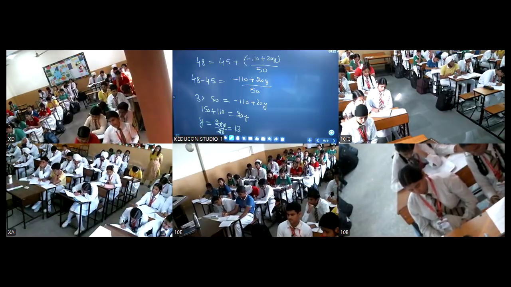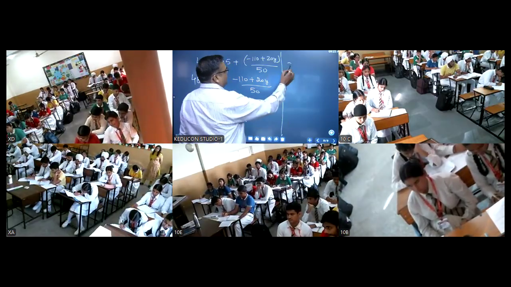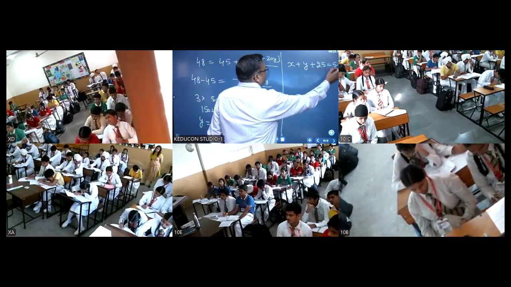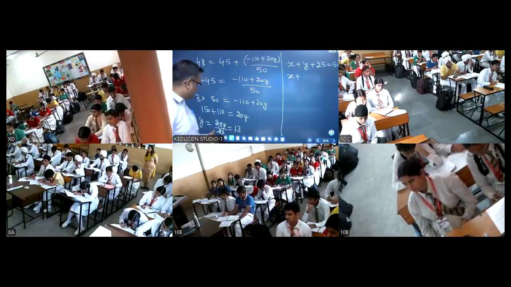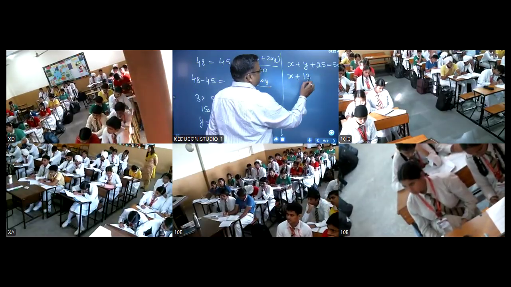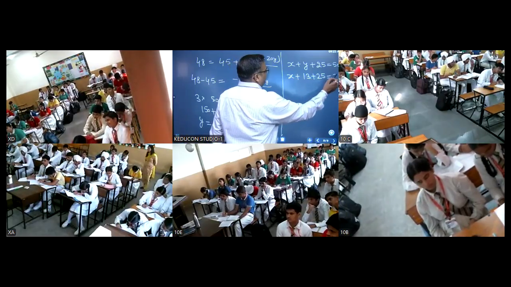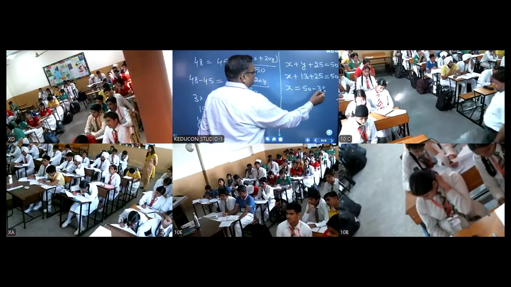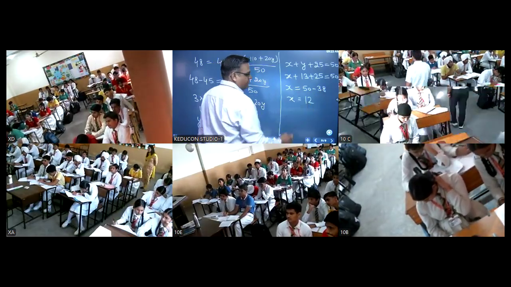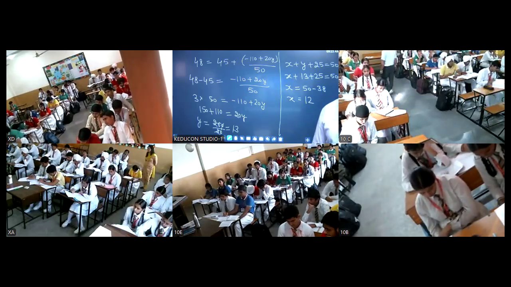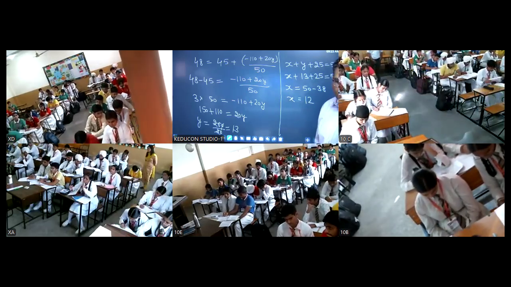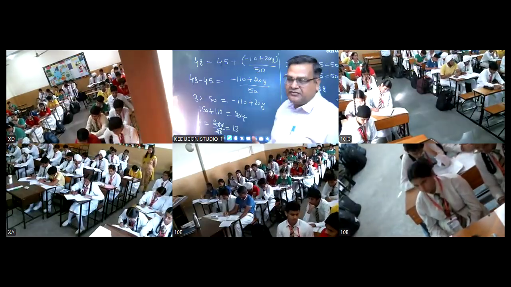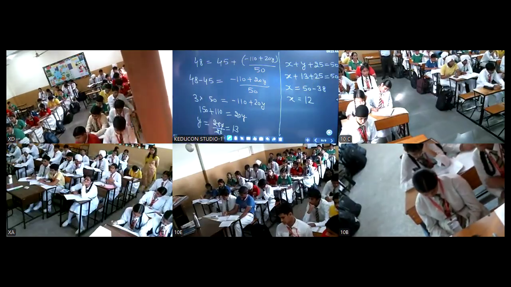That is, y is 13, right? So we have x plus y plus 25 equal to 50. So x plus y की वैल्यू कितनी है बच्चे? 13 plus 25 plus x equal to 50. So x will come out to be 50 minus 38. That is, x will be 12. So x is 12, y is 13. Is it clear? Is this clear, students? So you can do by any of the methods. You can even apply the step deviation method also.